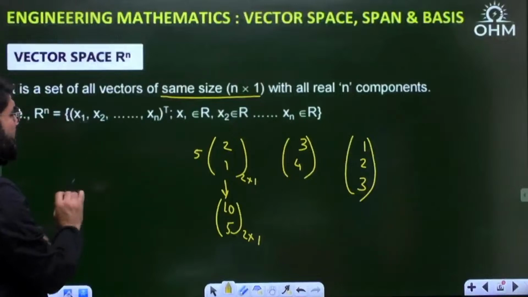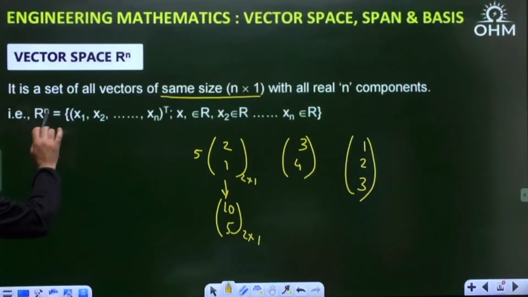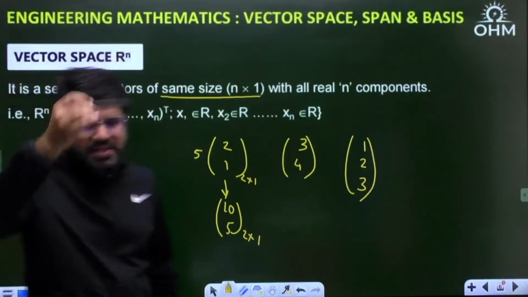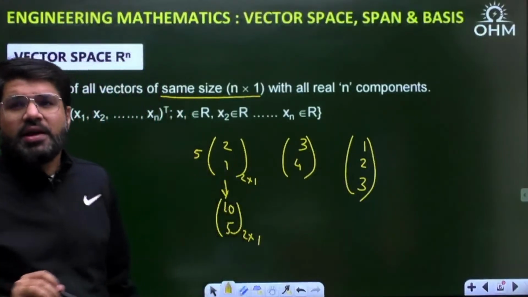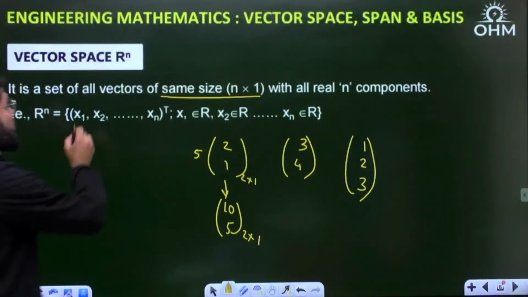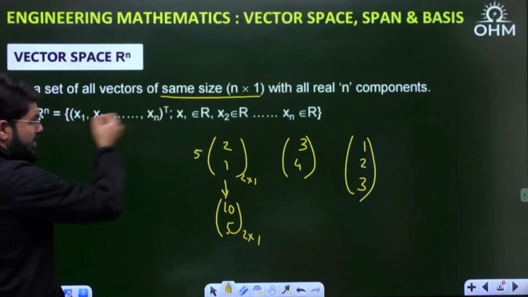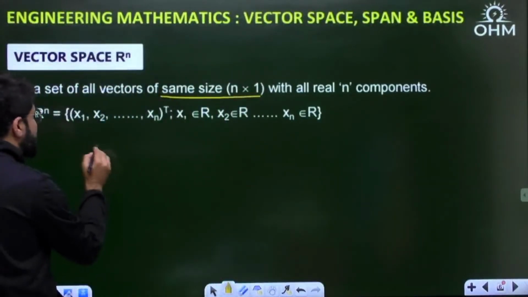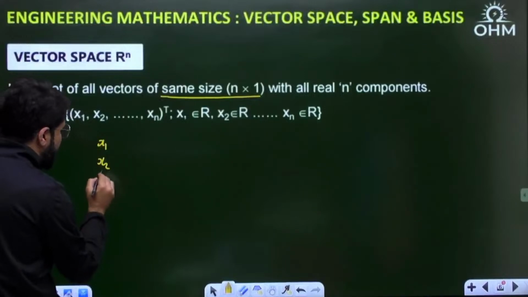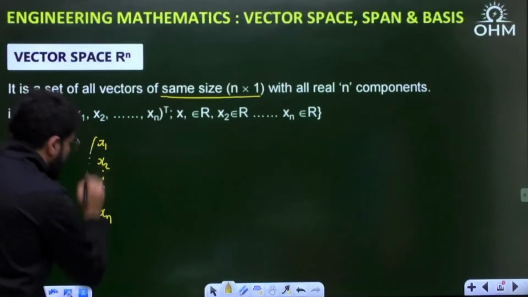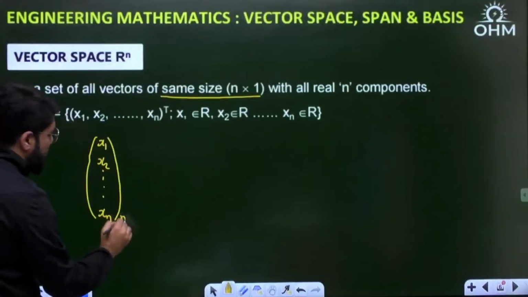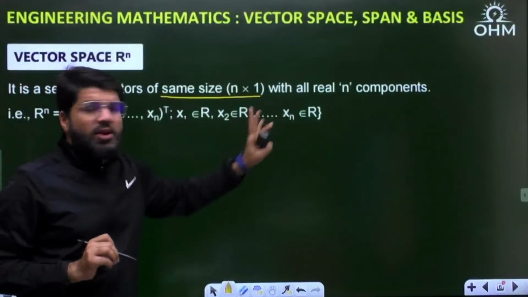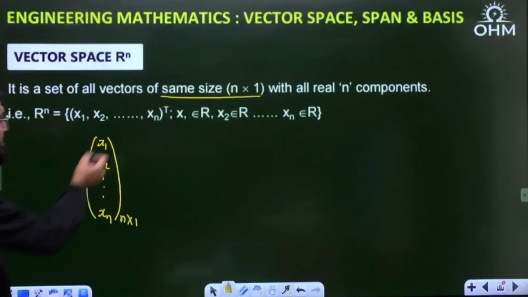Say, for example, if you have Rn, which is defined as a set containing (x1, ..., xn) transpose, that's how we normally arrange vectors. When I say vector here, normally it means a column vector. So it is the set of all the column vectors x1 to xn. It is written in the form of transpose, which means each and every vector is of this kind, x1 to xn written like this. This is the n cross 1 vector, such that x1, x2, etc., xn all belong to the set of real numbers. That means all the elements are real.